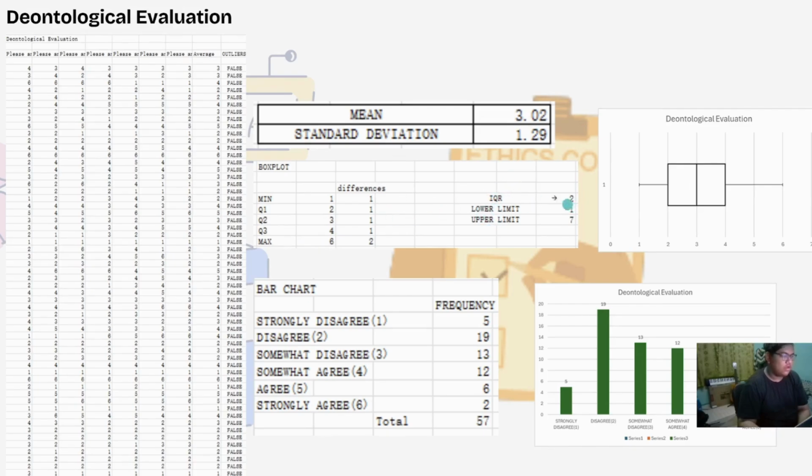This means that any value in the range of -1 to 7, which is all of this, is in the range. So no outliers here. Then this is the box plot and bar chart, same as before. You can see the graph for the bar chart.